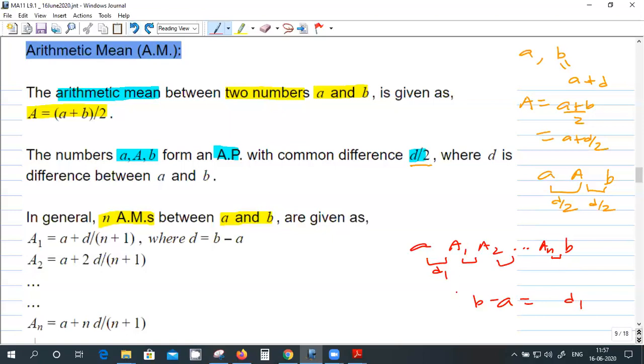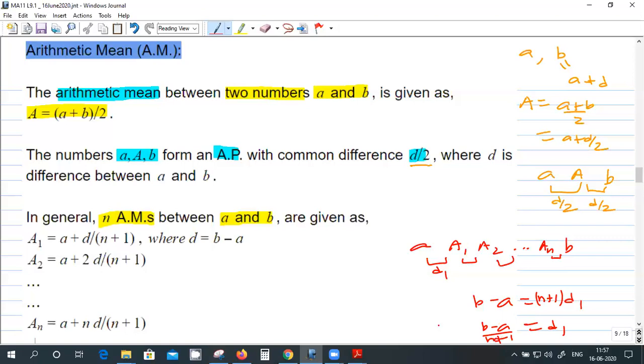So n plus 1 intervals are there: first one, second one, third one, so n plus 1 D1. So D1 equals (B minus A) divided by (n plus 1). When I'm introducing just one arithmetic mean, it is D by 2, right? So it is matching with the previous one.